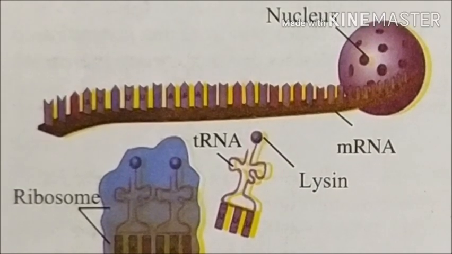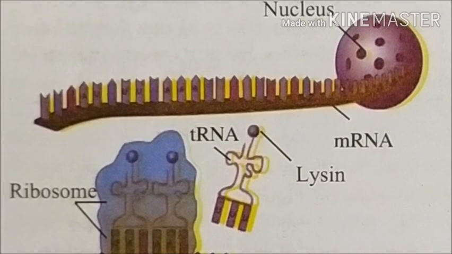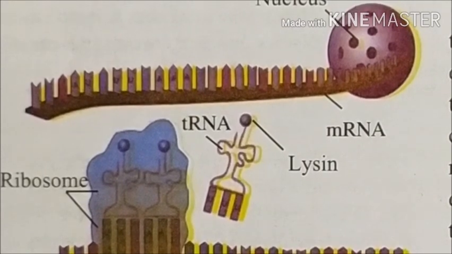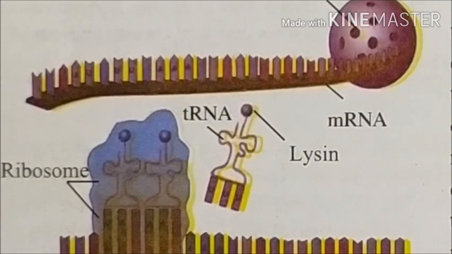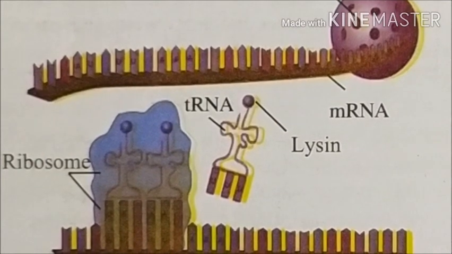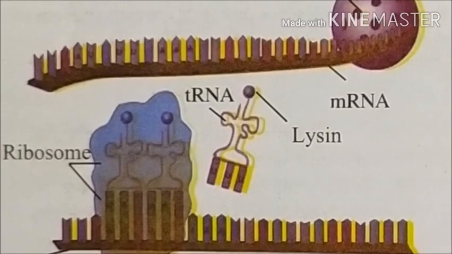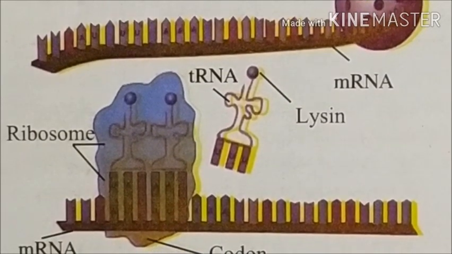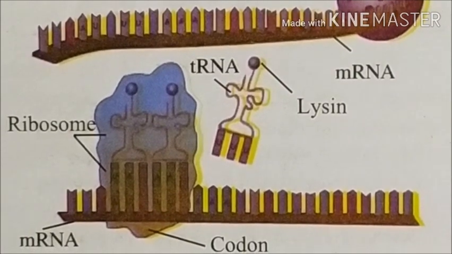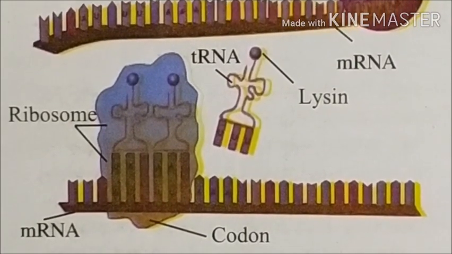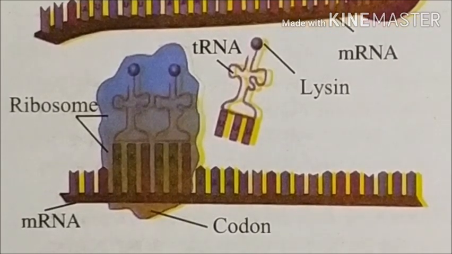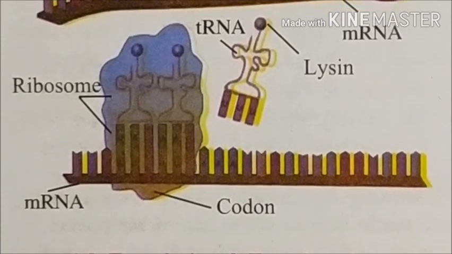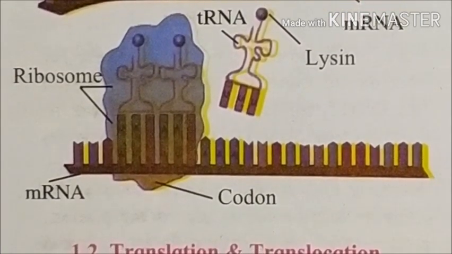Now let's see information on triplet codon. The code for each amino acid consists of 3 nucleotides, called a triplet codon. mRNA formed in the nucleus brings the coded message from DNA to the cytoplasm. This message contains the codes for amino acids. Dr. Har Gobind Khorana made an important contribution in the discovery of triplet codons for 20 amino acids. He was awarded the Nobel Prize in 1968 for this work.